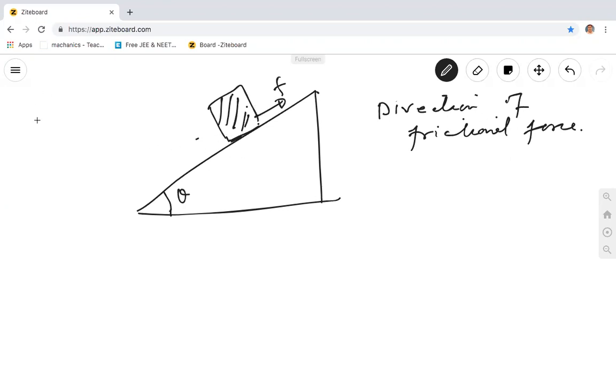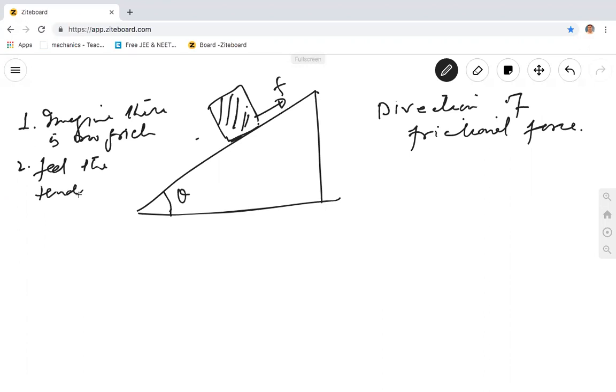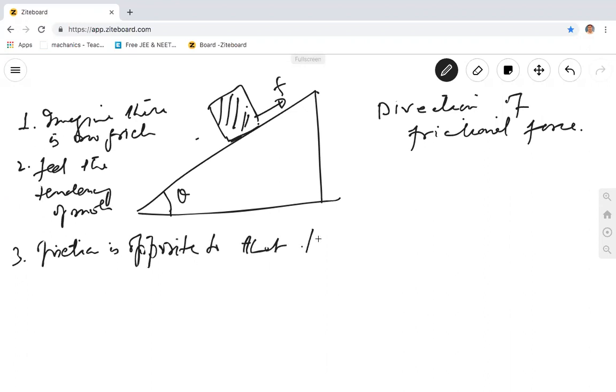So, you see, there's a technique. Imagine there is no friction. Second, feel the tendency of motion. And third, friction is opposed to that tendency. Friction is opposite to that tendency. You know the technique now.